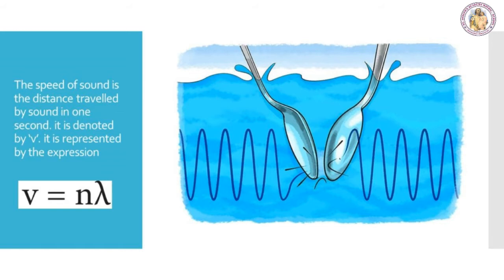Next, the speed of sound is the distance traveled by sound in 1 second. It is denoted by the letter V. It is represented by the expression V = nλ, where n is the frequency and λ is the wavelength.